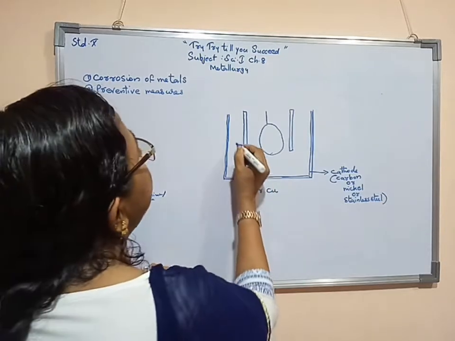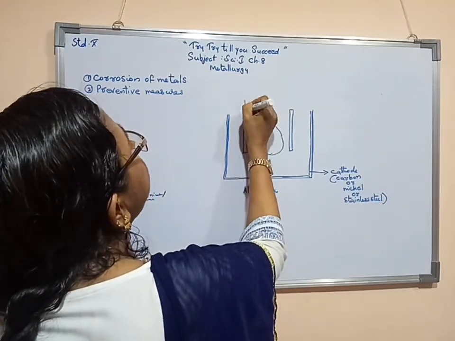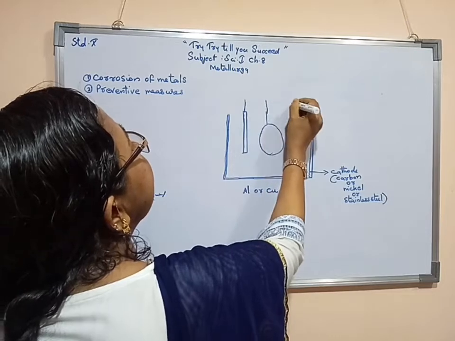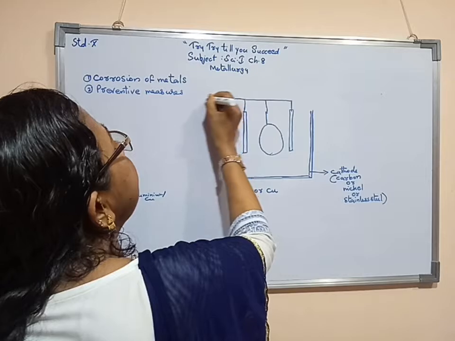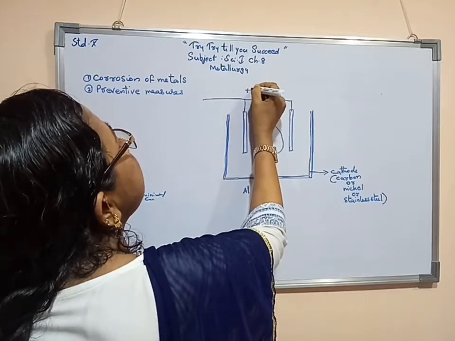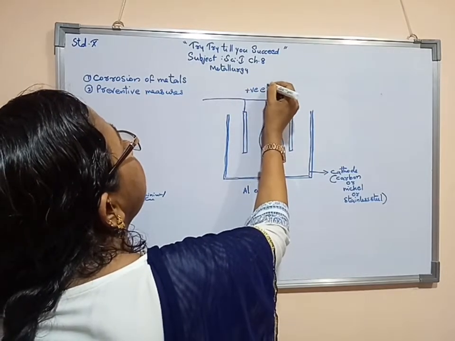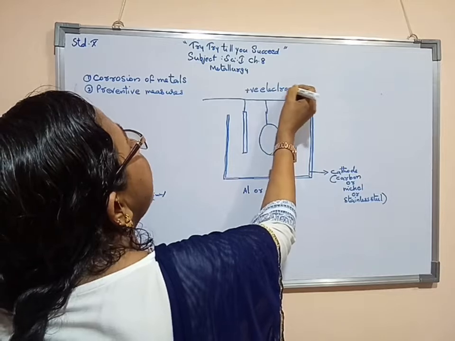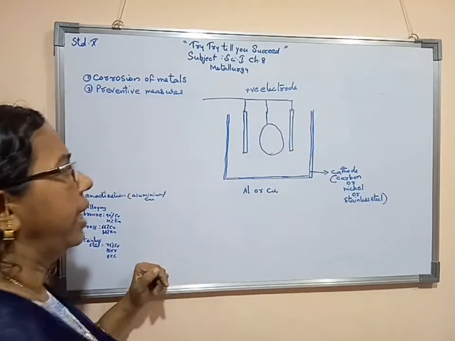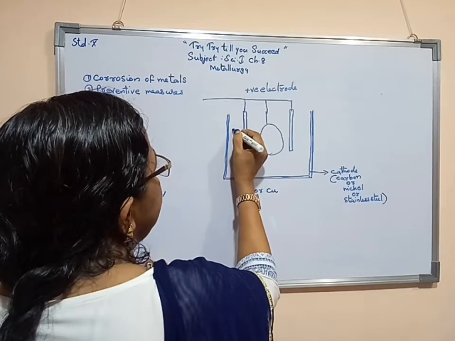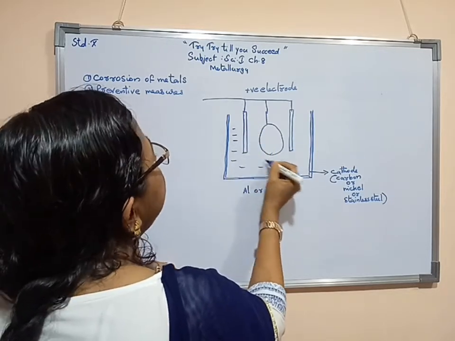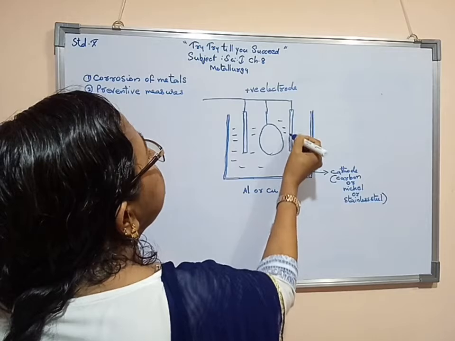Now here we have to connect this. These objects are acting as the positive electrode. Now inside, we are taking an electrolyte.